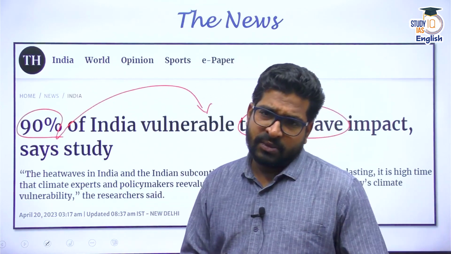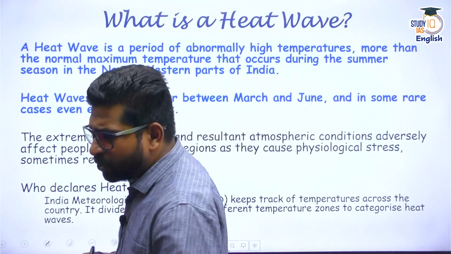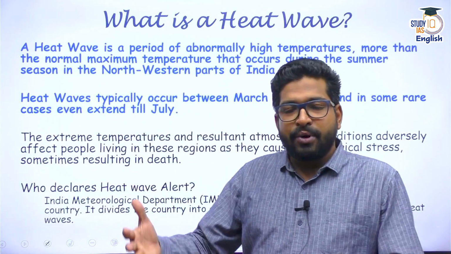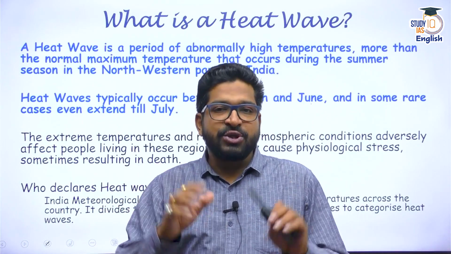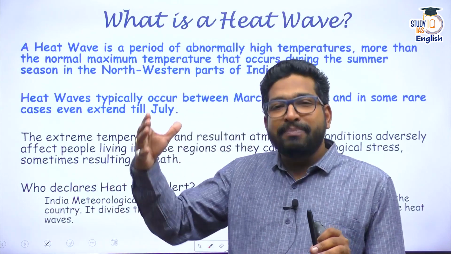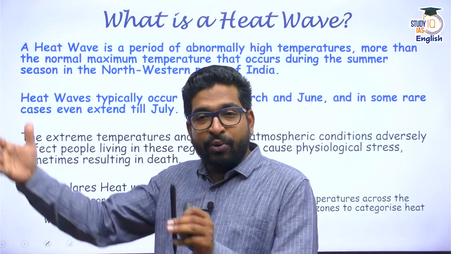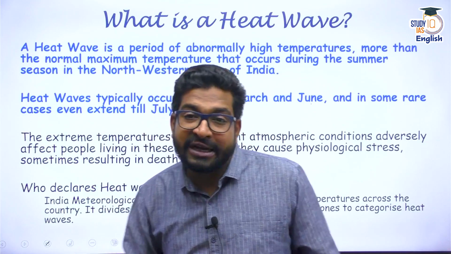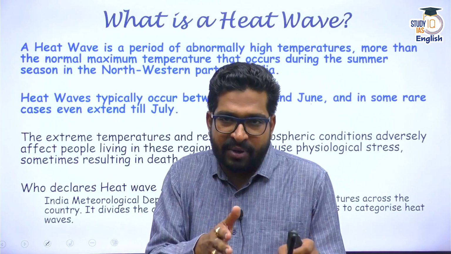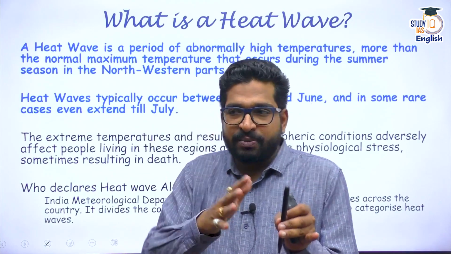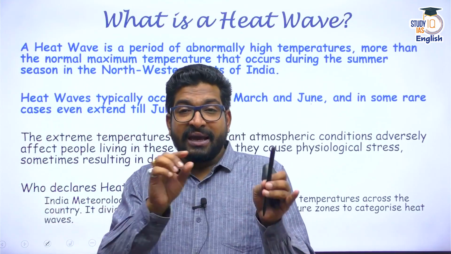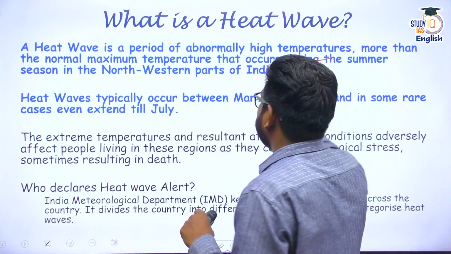But the first question, so what exactly is this heat wave? I want to know what is the definition of heat wave. Prima facie, I do know heat wave means abnormally high temperatures in a particular region. But abnormally high temperature in respect to what? In respect to the maximum average temperature, which we have already calculated for many years. That is the meaning of heat wave. Please try to understand. Say for example, today's date in April, we have this particular maximum temperature, but we also have a maximum average temperature which is calculated for many years. In comparison to that, it is abnormally high temperature.